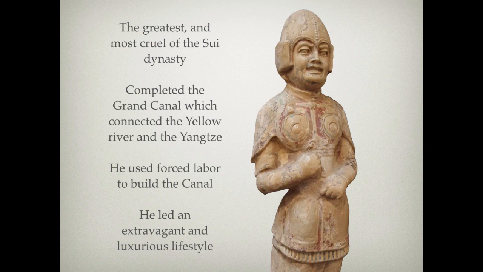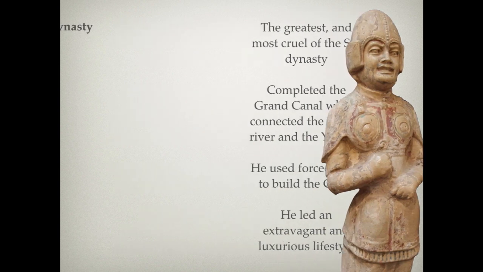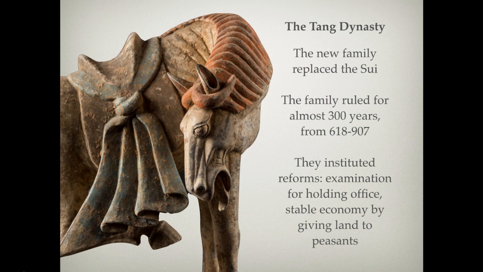Most emperors that fall into this are looked upon very harshly by those around them, when you have all these parties and drinking and living that extraordinary, extravagant lifestyle. The people that are dying building the thing that you're trying to have bring unity and therefore your prosperity is not looked upon favorably. And so he's remembered as a very cruel ruler.